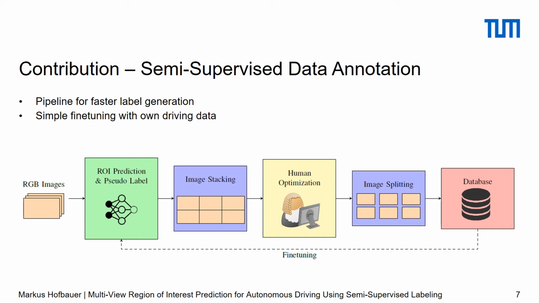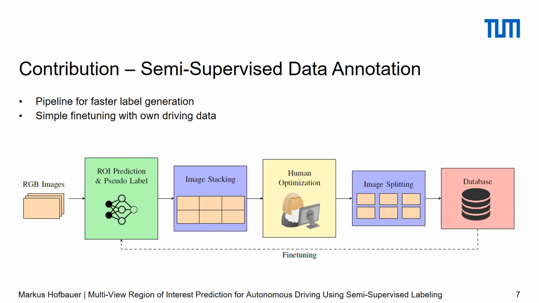Further, all camera views showing the same scene are stacked in a larger image. The image stacking enables the human to better estimate the current situation at once. Seeing all views at the same time gives a better entire scene understanding than inspecting all views sequentially. After the human inspection step, the data are split back into the individual views. The individual views and labels can be used to fine-tune the model and improve the prediction for the next human inspection step. This allows for a fast labeling of one's driving data in order to fine-tune a customized multi-view region of interest prediction model.